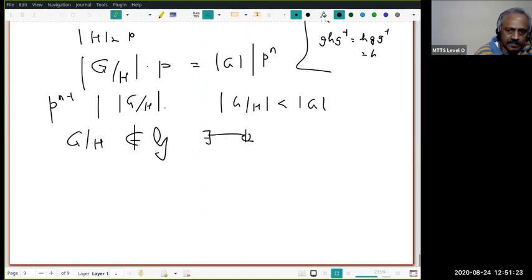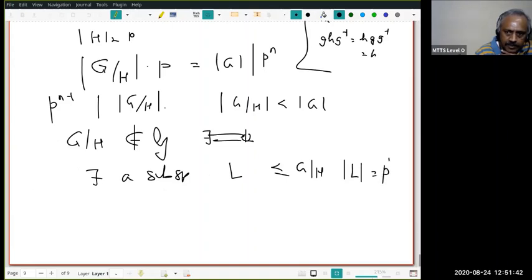Let us say this is good enough, right? Okay, now notice that there exists a subgroup, call it L, in G mod H, so that the order of the subgroup is P to the power n minus 1. Is that clear? Yeah.